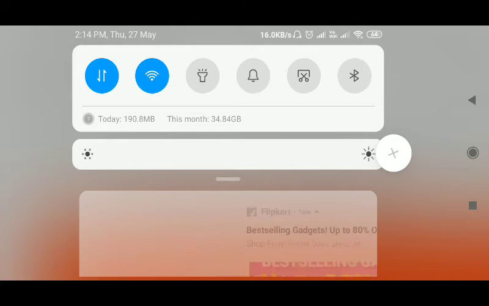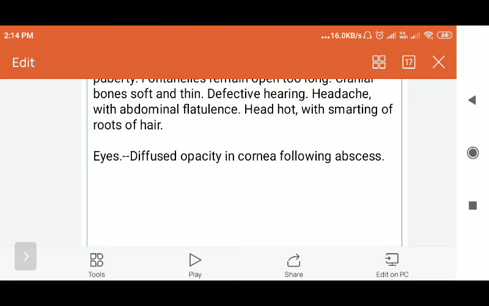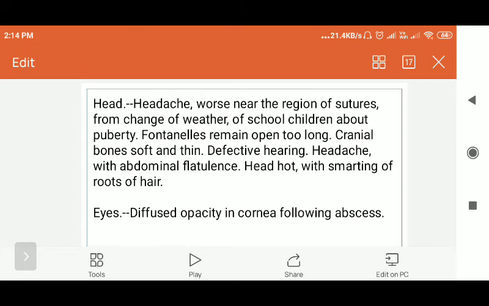Sorry. So we are talking about this headache. Headache gets worse near the region of sutures. The headache is especially near the sutures, in children who are heading towards puberty. Headache and leg pain are really common in them. Fontanelles remain open too long. Cranial bones are soft and thin. Defective hearing, headache with abdominal flatulence. Head is hot with smarting of roots of hair.